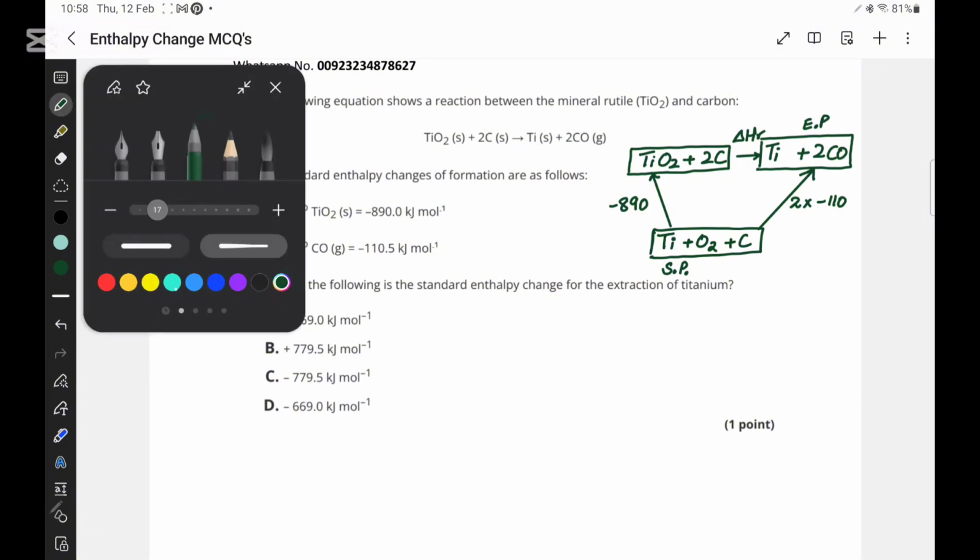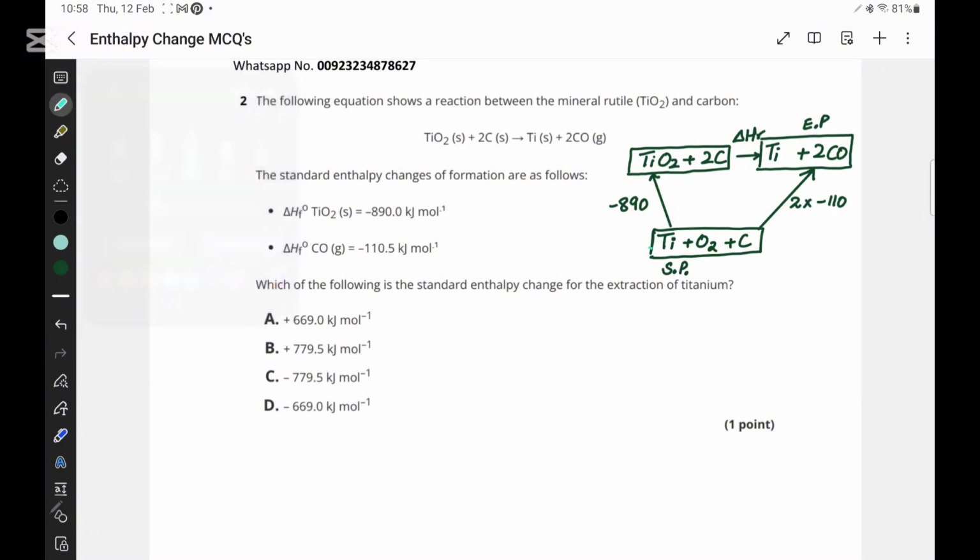So the first route that we have at this moment is this one. This is route 1, and the second route is this one. So this is route 2.